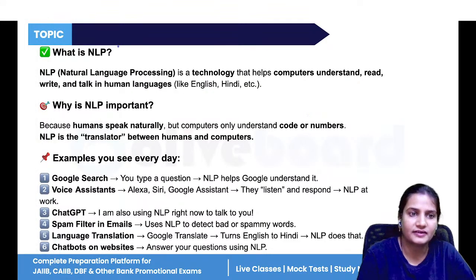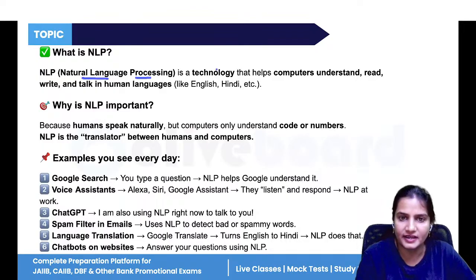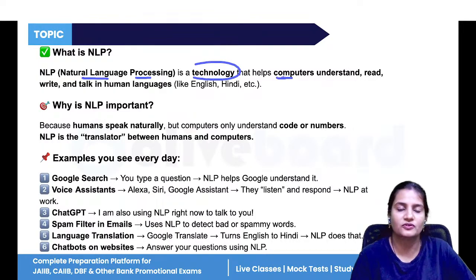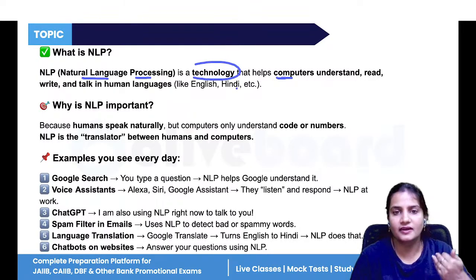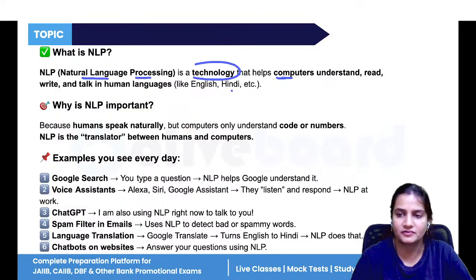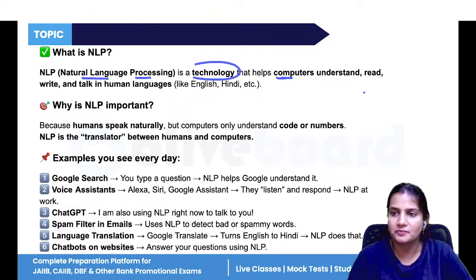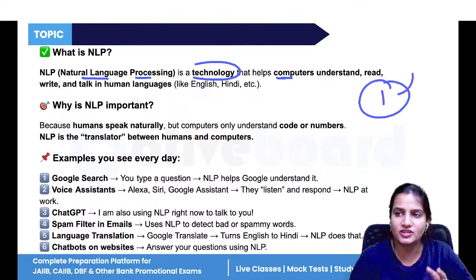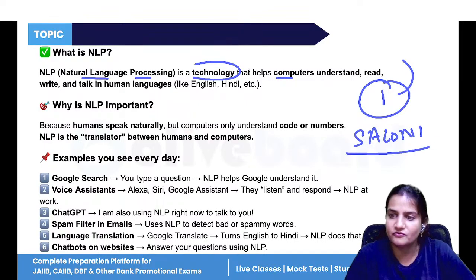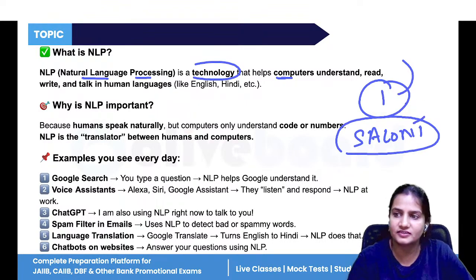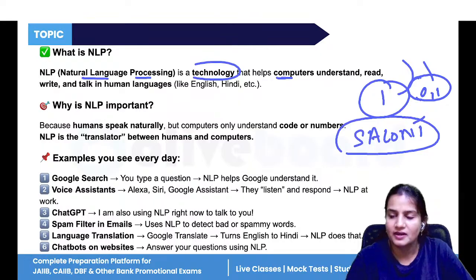Natural language processing is a technology that helps computers to understand and read the language which we are providing them. Like if we are putting number one, first it will be changed into the binary digit. Or if I'm writing my name on the system, now this name will be converted into the binary digits 0 and 1. Then the machine will understand that yes, you are giving the input, you have given your name.